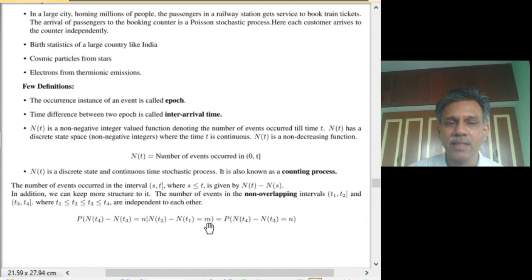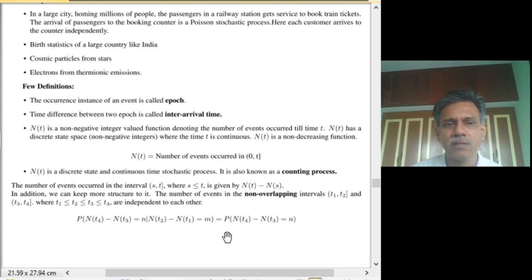This value will tell something about the possibility of occurrence in that overlapped time interval, and therefore m will influence n. But if they are non-overlapping, then they are independent.